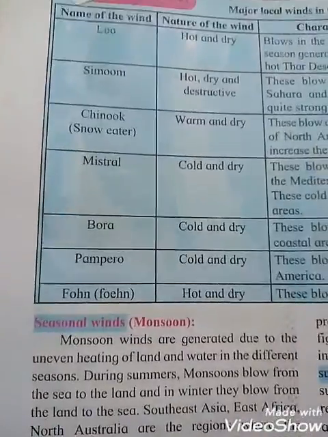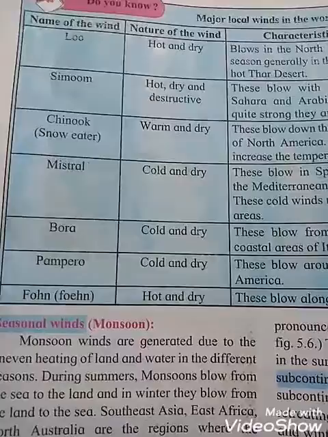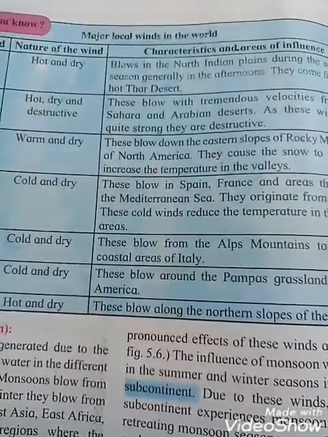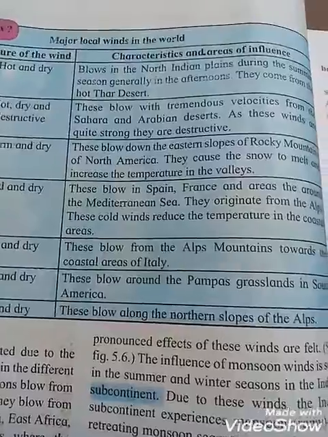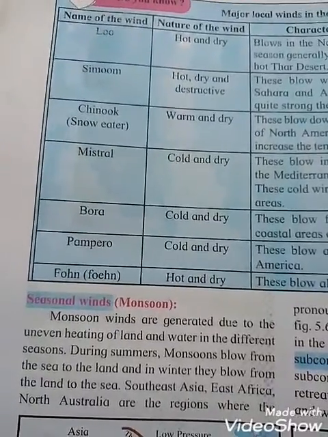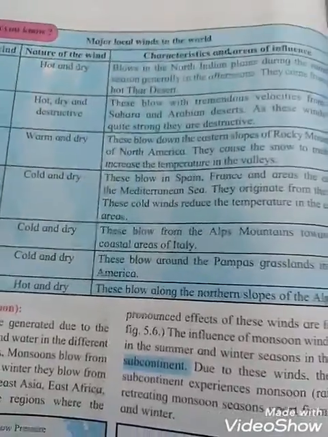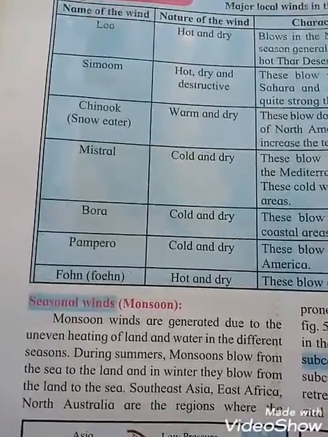Afterward, next is Bora. The nature of the wind is cold and dry, and it blows from the Alps mountains towards the coastal areas of Italy. Afterwards is Pampero. The nature of the wind is cold and dry, and it blows around the Pampas grasslands in South America.